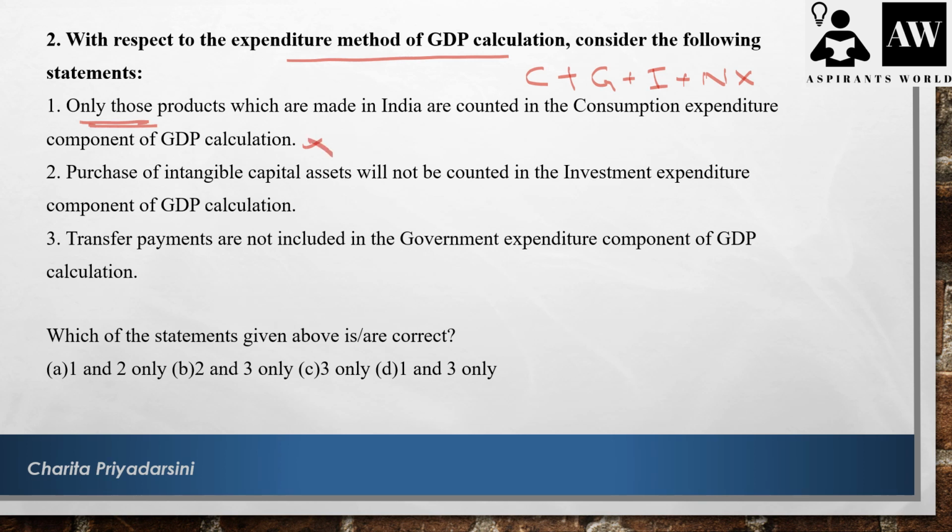The purchase of intangible capital assets will not be counted in the investment expenditure. Every component of investment expenditure can be considered. There is no such elimination here. So this statement is also wrong. The transfer payments are not included in the government expenditure component. This statement is correct, because we don't include the transfer payments in the government expenditure column here. They ask which is the correct statement. So these two cannot be considered, and this statement is correct. So the answer is 3, that is, C is correct here.